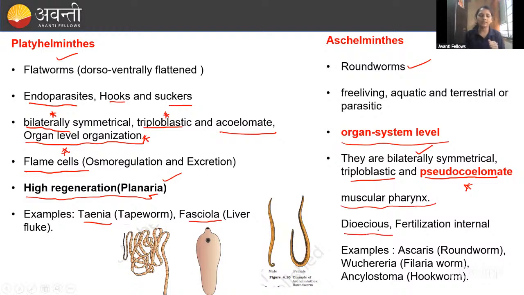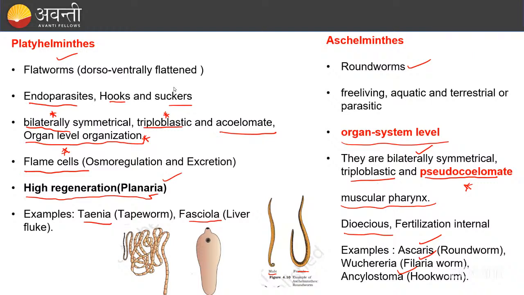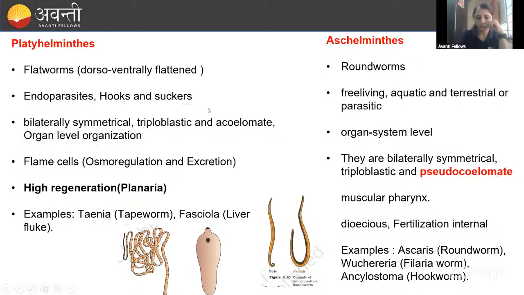These are dioecious. When we come to the Platyhelminthes, these are monoecious, both male and female are present in a single one. But in the Aschelminthes, these are dioecious, meaning male separate, female separate. Here you can see the female is longer than the male. Examples are Ascaris, filarial worm, and Ancylostoma. Okay, fine. Guys, did you understand this? Yes, ma'am. Okay, thank you so much, guys. Now let us go to the next one.